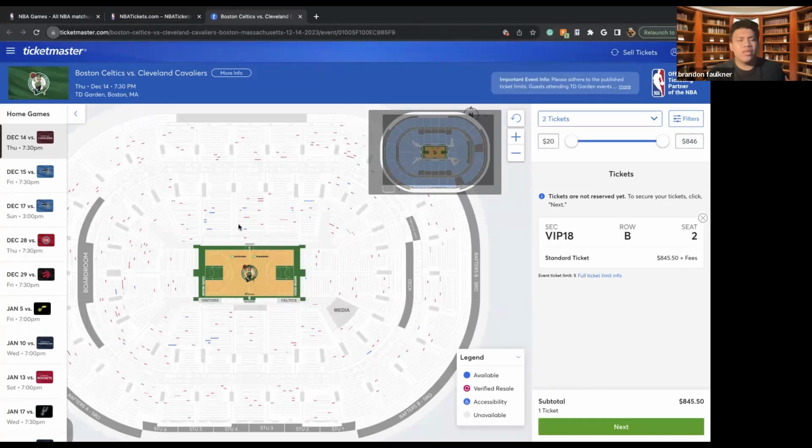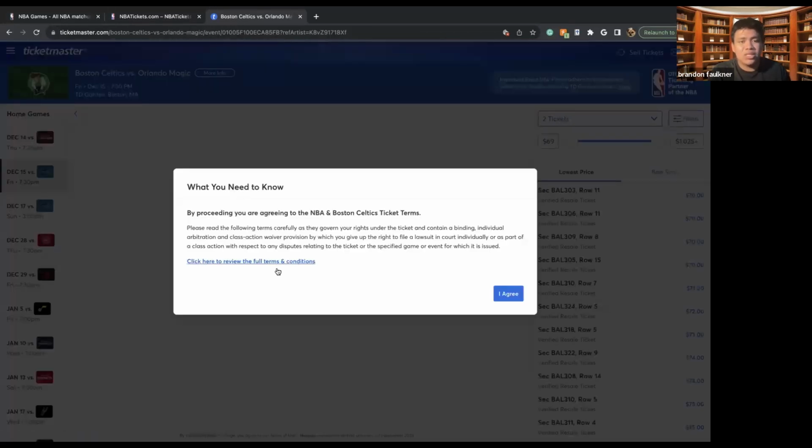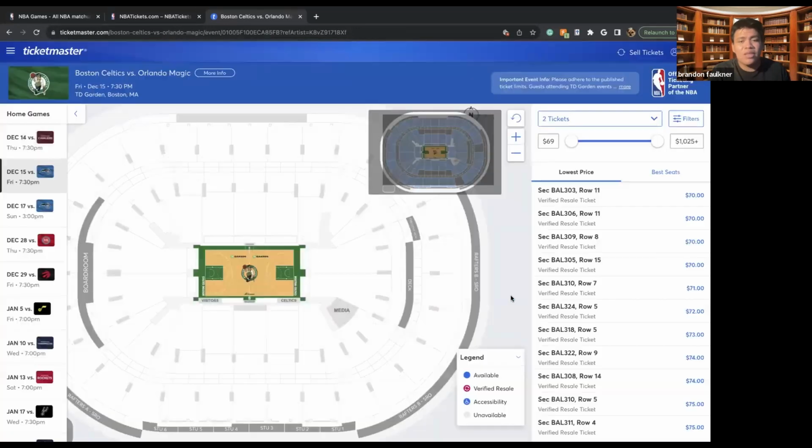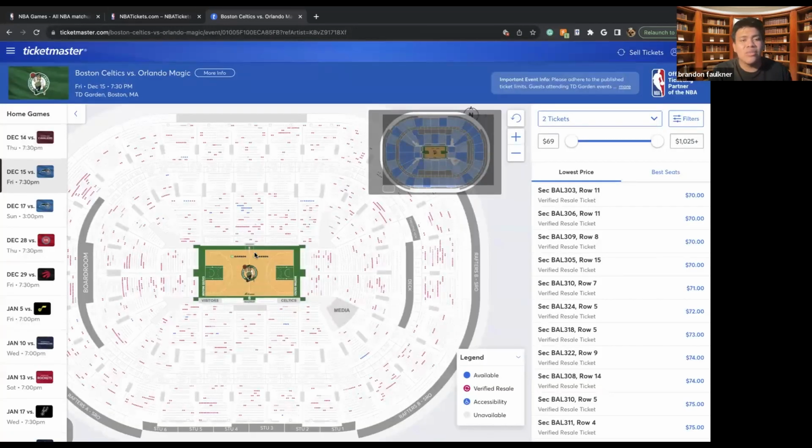And so here we can basically get an overview, a breakdown of the prices. We can see the different sections. We can see what games are playing, and then we can select our tickets accordingly and make sure that we have an enjoyable experience at one of these NBA games.